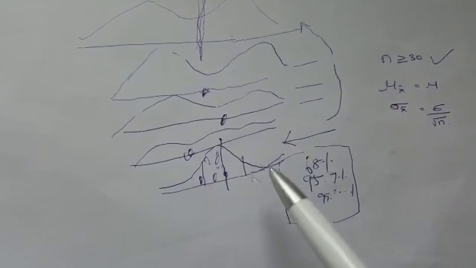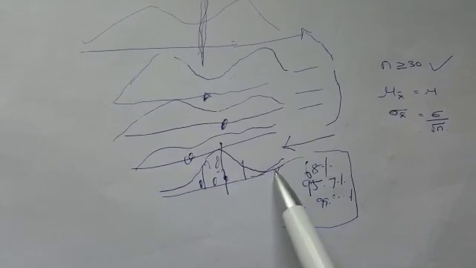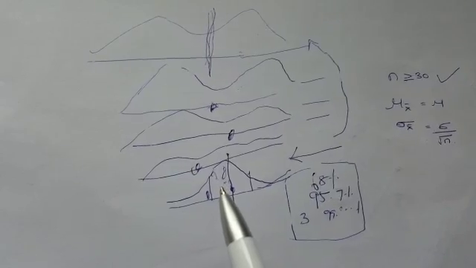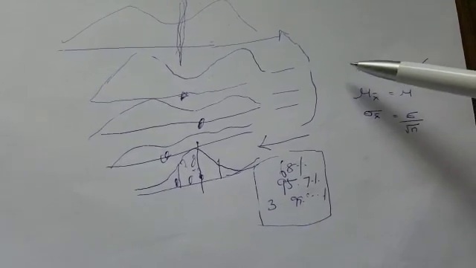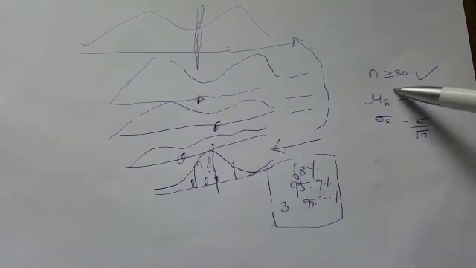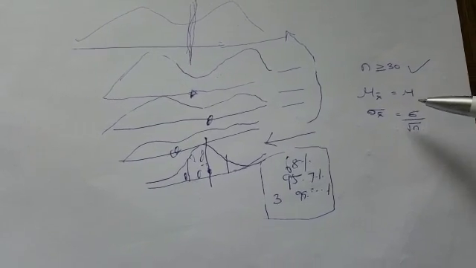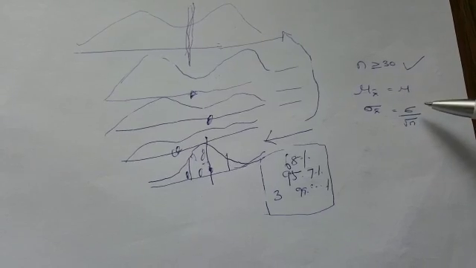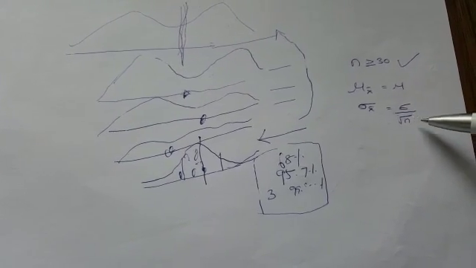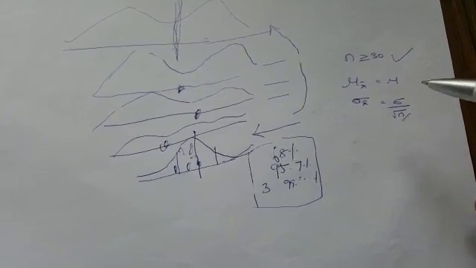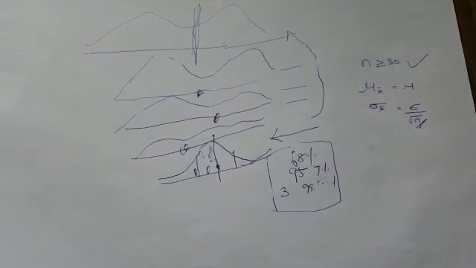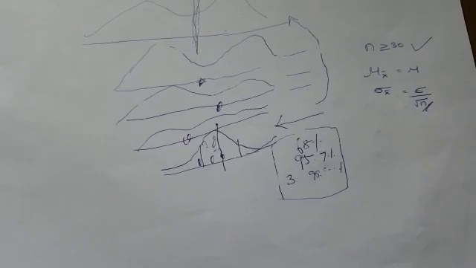So when it's more than 30, with this particular statistic of sample mean, then you can say my sample mean will equal the population mean, and my standard deviation will be equal to the population standard deviation divided by square root of n. Now why we use square root of n, that's another topic for discussion.